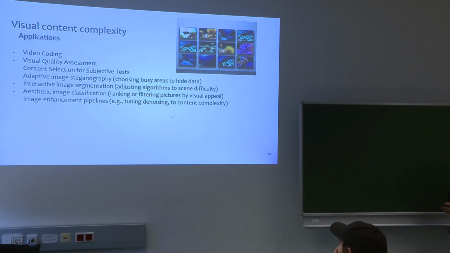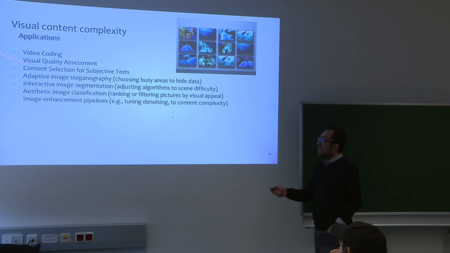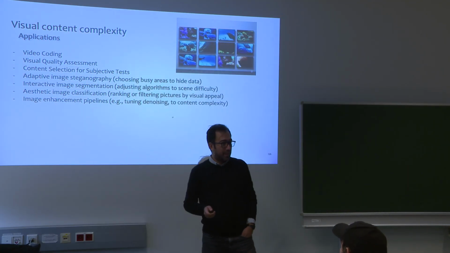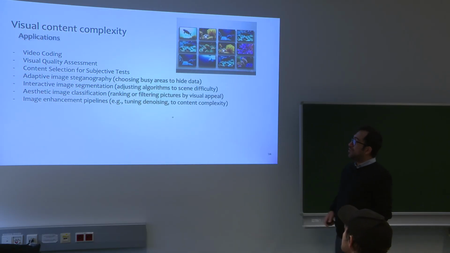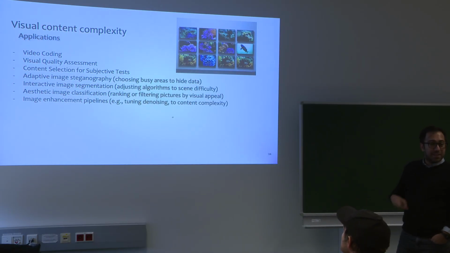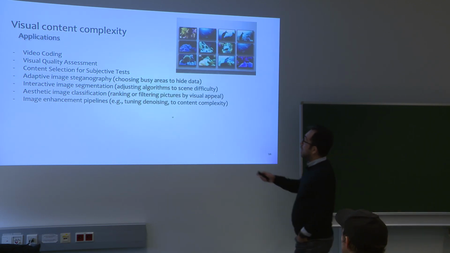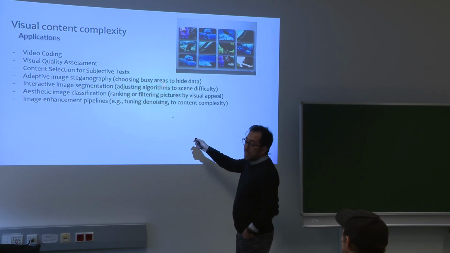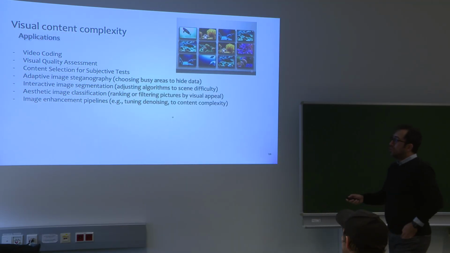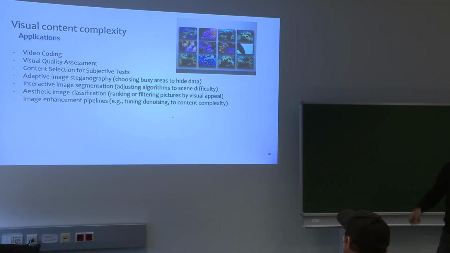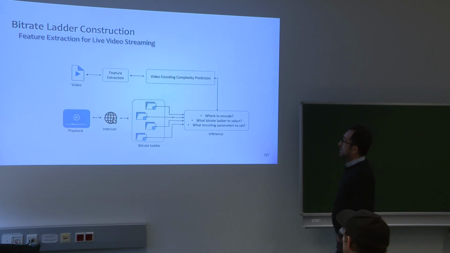Why is it important? Because if we could determine very fast the complexity of the videos, we can use it for video coding purposes, for encoding parameter predictions. We can use it for visual quality assessment, content selection for some subjective tests. We can find and determine some busy, complex areas to hide data. So for interactive image segmentation and many other applications, you can use this.